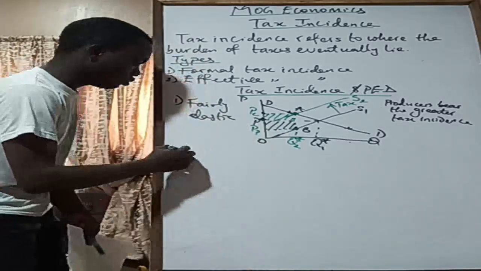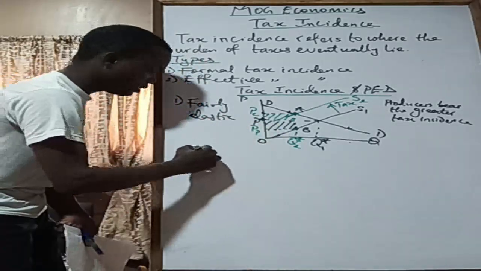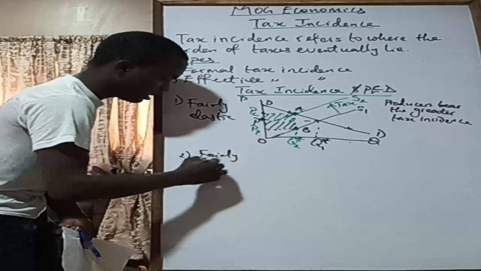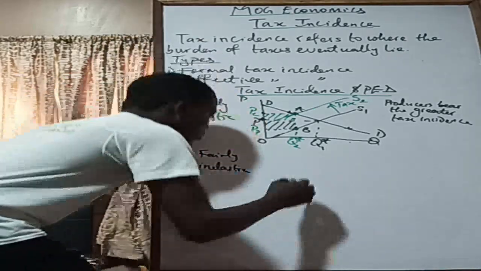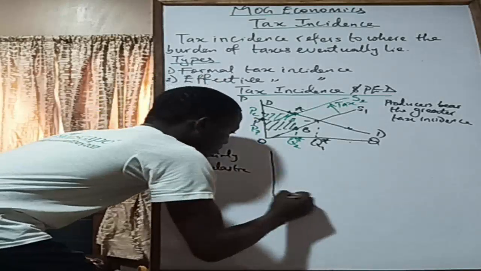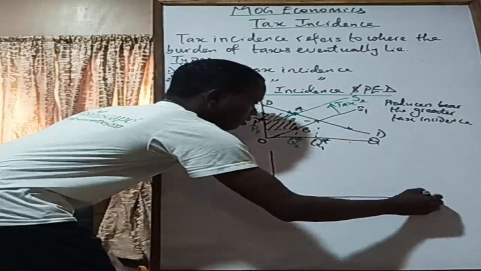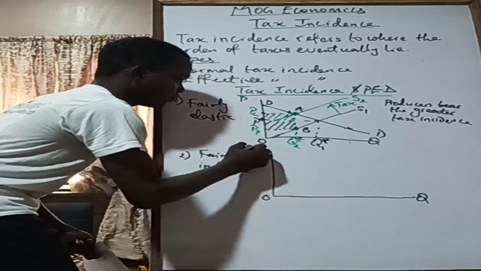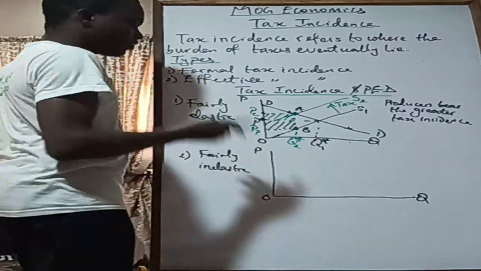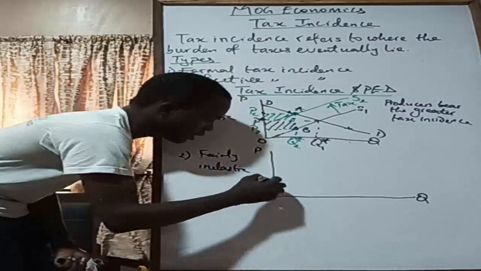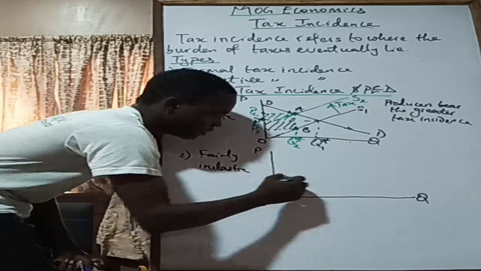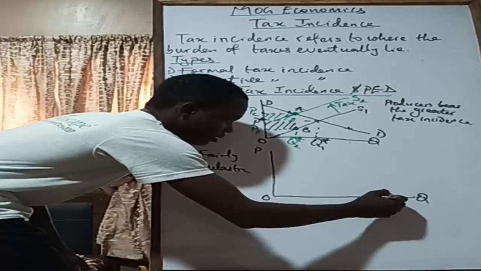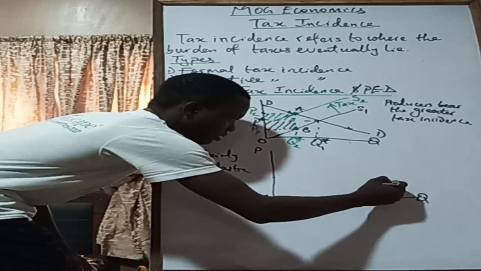Now for number two, we have the fairly inelastic demand. Okay, so here you have the demand. You have zero, then you have the price. Of course, for fairly inelastic, how do we get to know that? Let's say the first price was here, and the quantity demanded was maybe here, so they are meeting at this point.